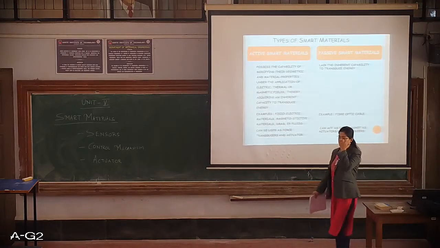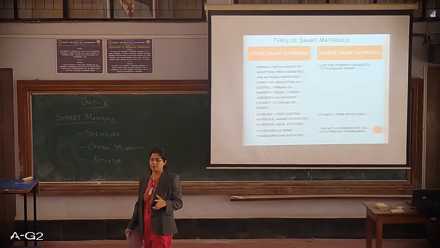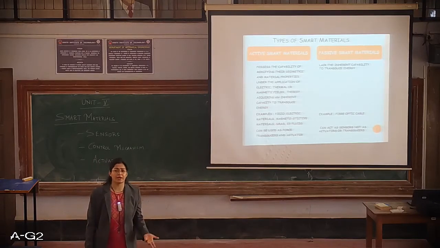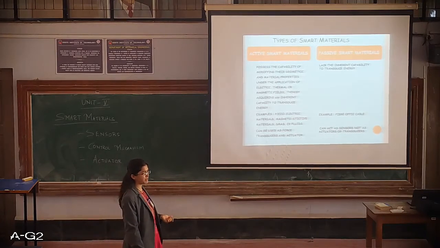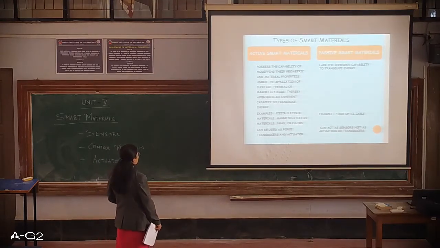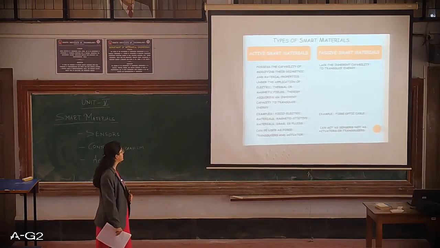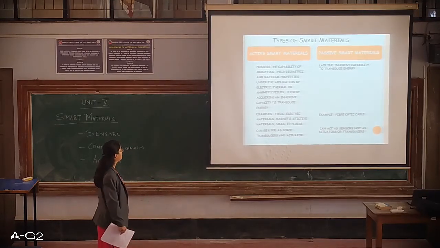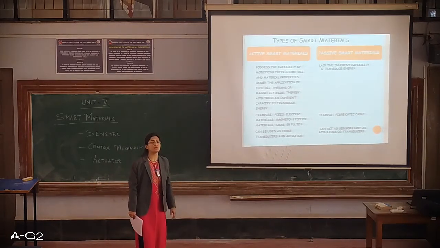Smart materials can basically be classified into two types: active smart materials and passive smart materials. But let us see what these active smart materials are. Active smart materials possess the capability of modifying their geometric and material properties under the application of electrical, thermal or magnetic fields, thereby acquiring an inherent capacity to transduce energy.